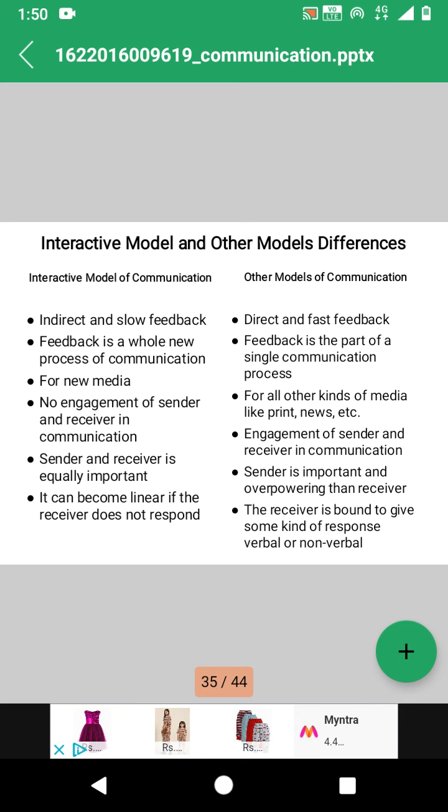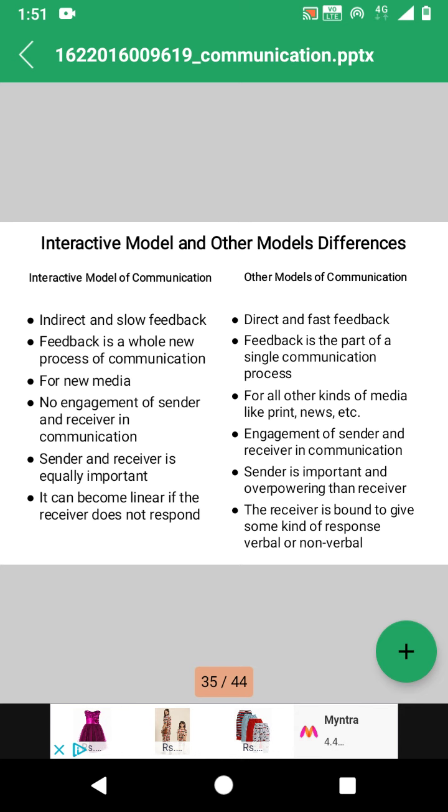Difference between the interactive model and other models of communication. First one is indirect and slow feedback. The interactive model of communication has indirect and very slow feedback, and other models of communication have direct and fast feedback. Just as we have seen in the transactional model of communication, their feedback is very quick.